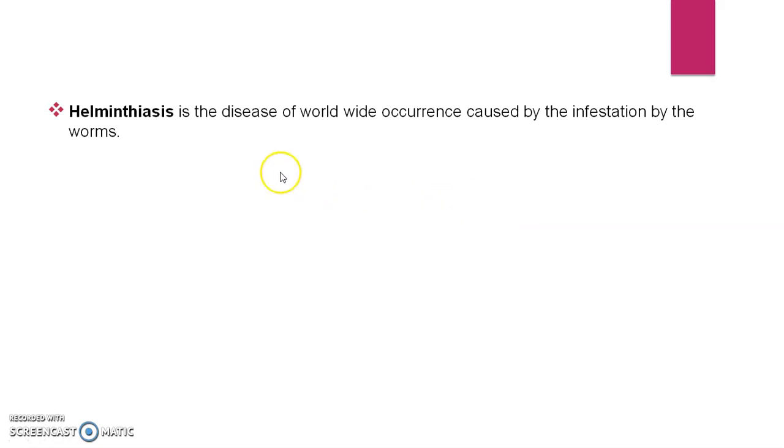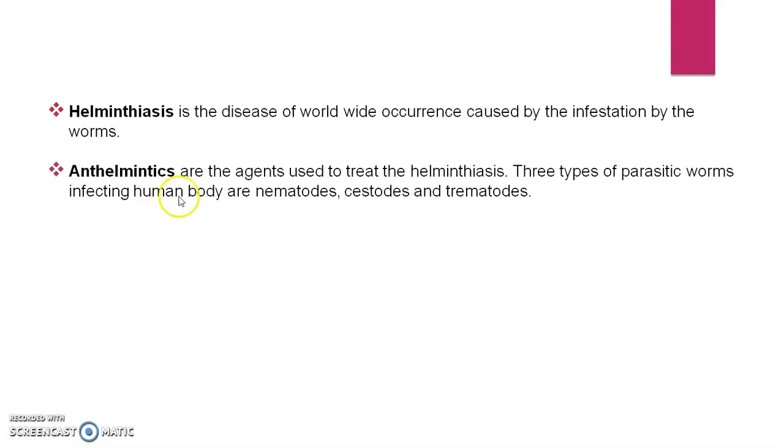Let's start our session. First of all, we see what is meant by helminthiasis. Helminthiasis is the disease of worldwide occurrence caused by the infestation by the worms. That means the disease caused by the worms. Anthelmintics are the agents used to treat helminthiasis.